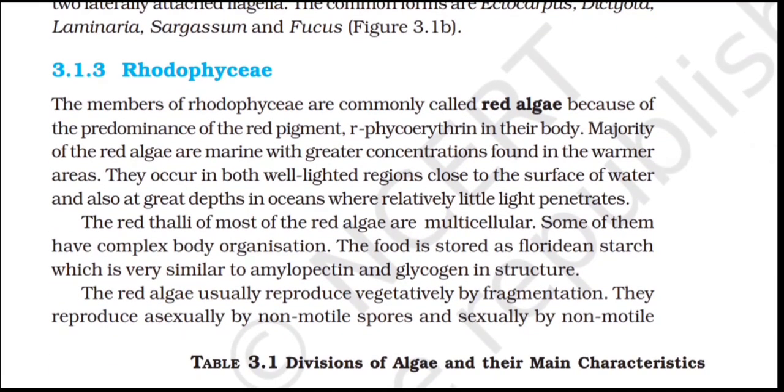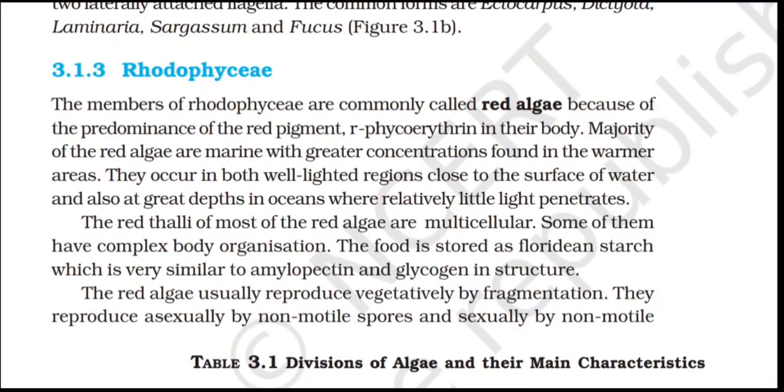The red thalli of most of the red algae are multicellular. Some of them have a complex body organization. The food is stored as Floridean starch, which is very similar to amylopectin and glycogen in structure.